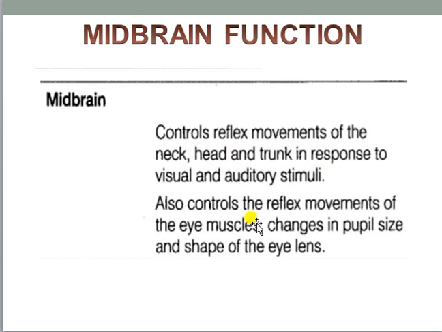It is also controlling the reflex movements of the eye muscles, changes in the pupil size, as well as changing the shape of the eyelids. So midbrain performs all these activities. It is controlling reflex movements of the neck, head and trunk in response to visual and auditory stimuli, as well as reflex movements of the eye muscle, pupil size and shape of the eyelids.